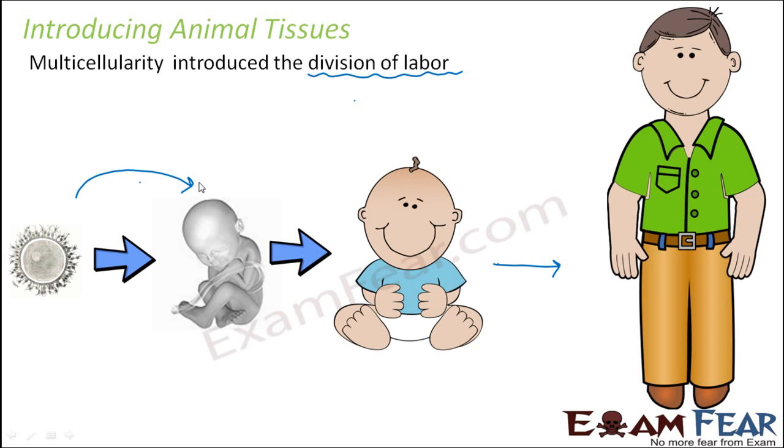Now the cells which are produced as a result of these cell divisions all take different pathways of differentiation. For example, some of the cells produced will become blood cells. If so many rounds of cell division are happening, many cells are produced, right? Some of the cells group together to form the blood cells. Some will group together to form the nerve cells. Some will again group together to form the muscle cells. That is how they start grouping themselves together. They start getting differentiated or specialized. And that is how different tissues are formed, and those tissues will form different organs.